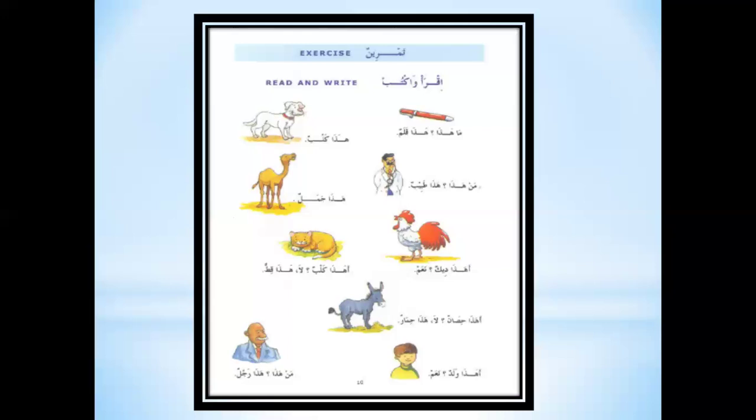أهذا حصان؟ لا هذا حمار. Is this a horse? No, this is a donkey. أهذا ولد؟ نعم. Is this a boy? Yes. من هذا؟ هذا رجل. Who is this? This is a man.